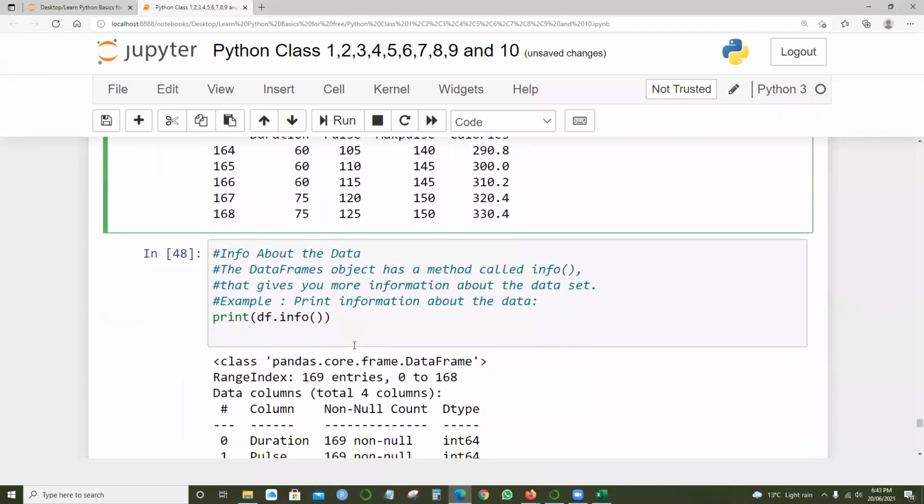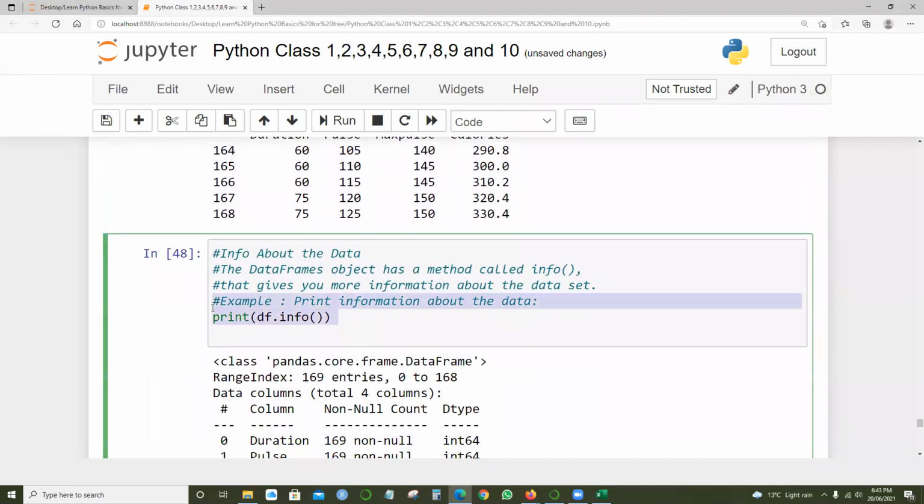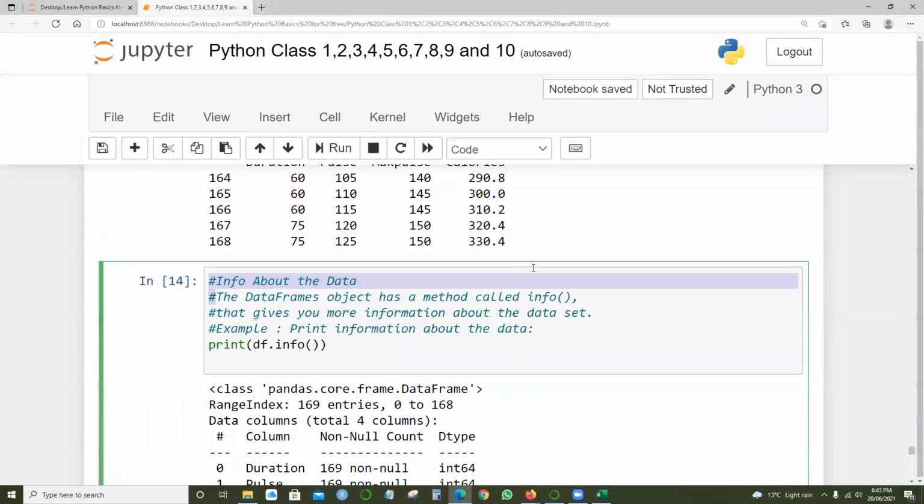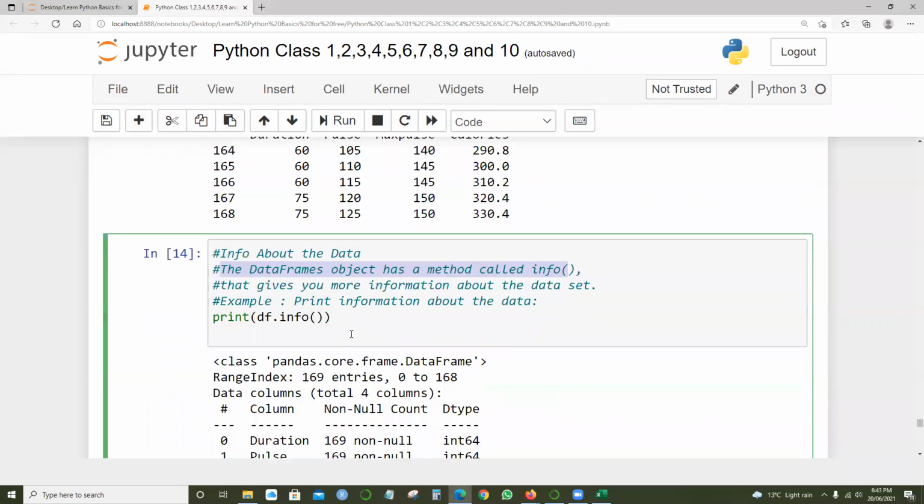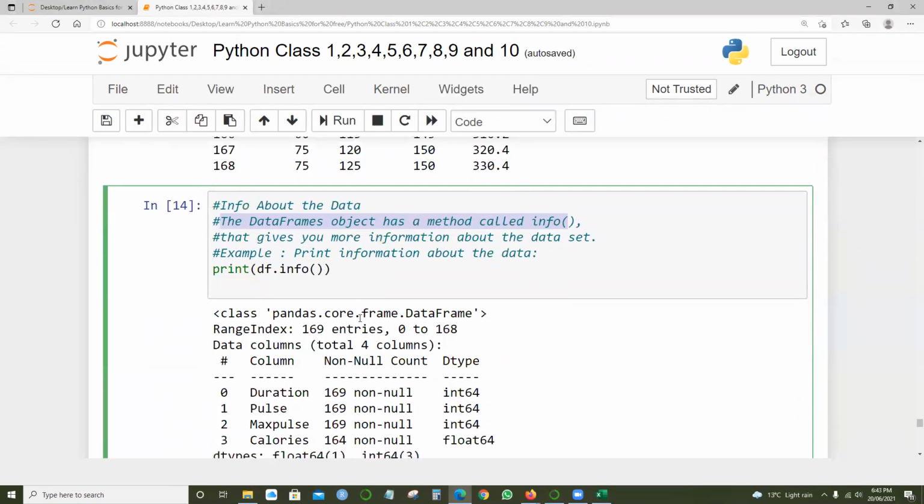So just in case if I want to know, print the df.info. The data frame object has a method called info. There is an option df.info. It will try to give us the categories, in general the data types, right?